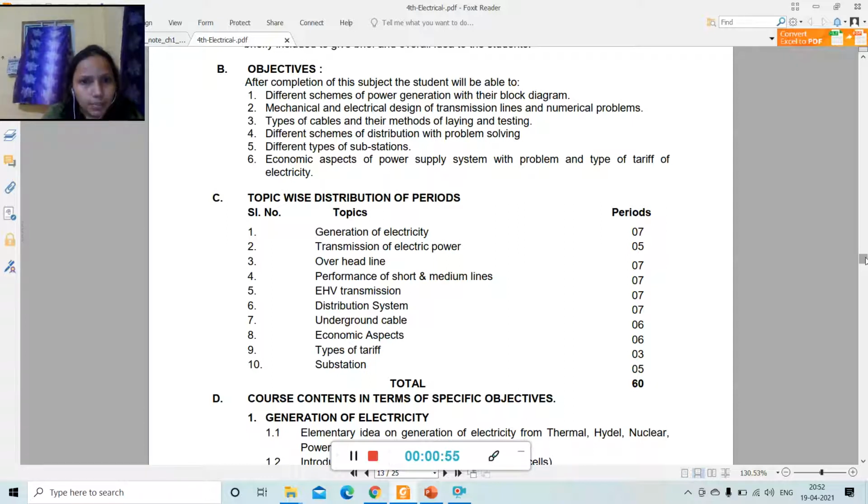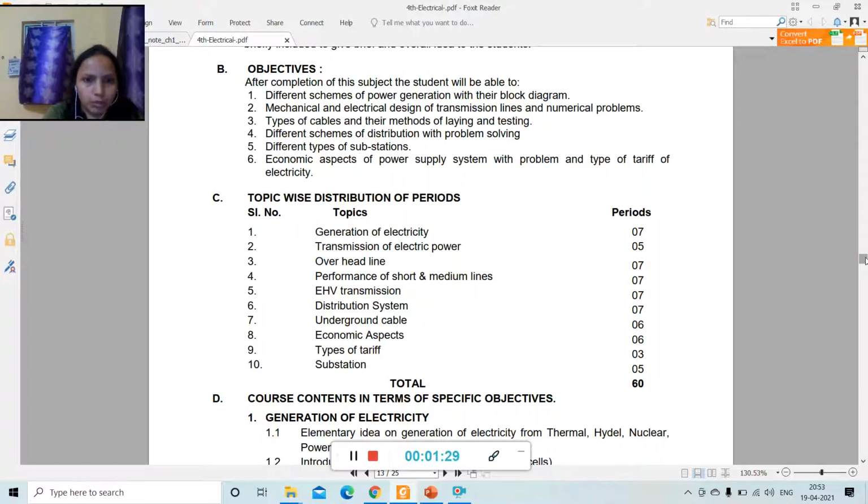Then types of cables and their methods of laying and testing, fault calculation, then different schemes of distribution with problem solving, different types of distribution system, and related to this we will solve some numericals. Then different types of substations, then economic aspect of power supply system with problem and type of tariff of electricity. So these are the objectives which we will